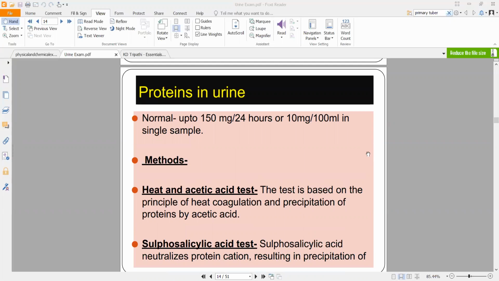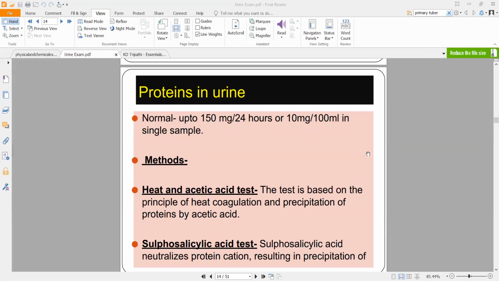Now let's suppose you're checking for proteins in urine. Normally, if you're checking the amount of urine in a person for 24 hours, generally they should urinate around 150 mg of protein, not more than 150 mg of protein in 24 hours, right? Or 10 mg per 100 ml. That is in a single sample. If you're taking a single sample of 100 ml urine from a person, that should normally contain 10 mg.